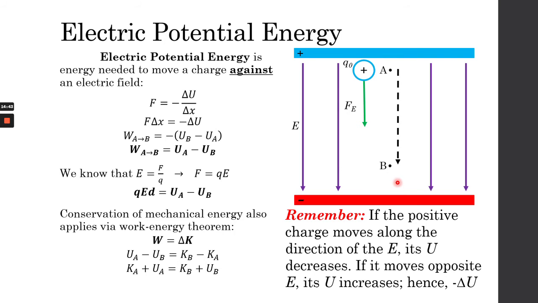If my positive charge is moving opposite the electric field, then my U increases. Hence, again, that's why we have negative electric potential.